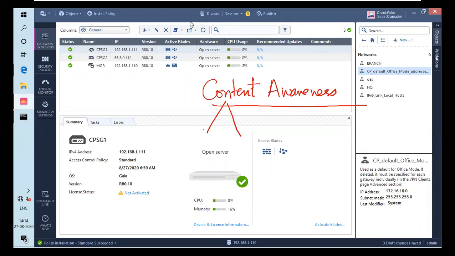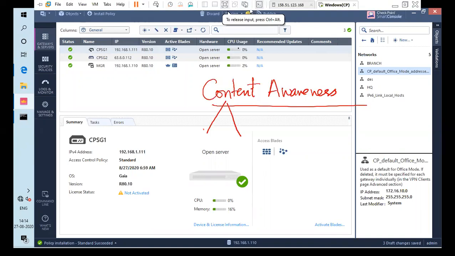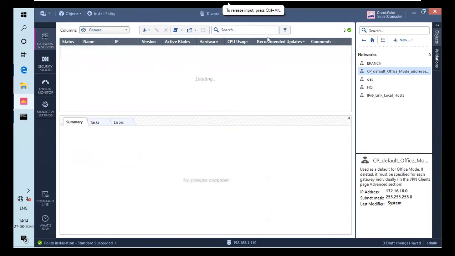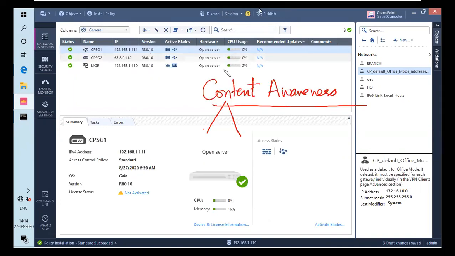For this video, we'll be discussing content awareness. As you already know, there are many kinds of content available. A content can be an exe file, it can be MP4, it can be MP3, it can be TXT. Any kind of data file is content basically. Any kind of data which has an extension is known as content.